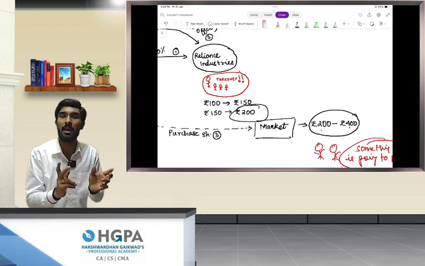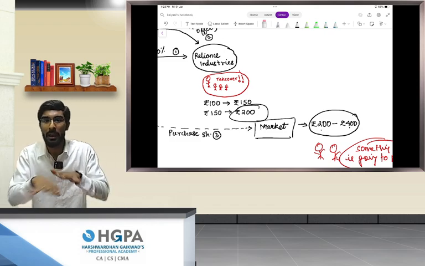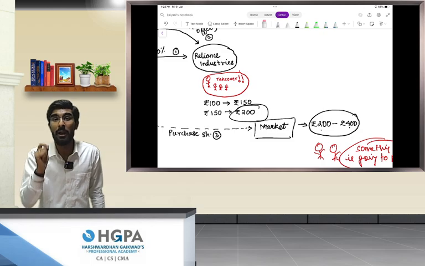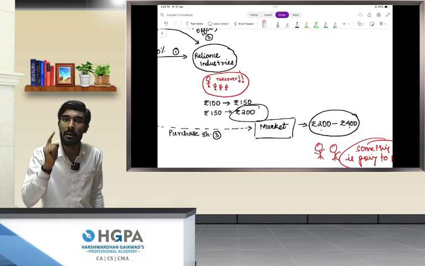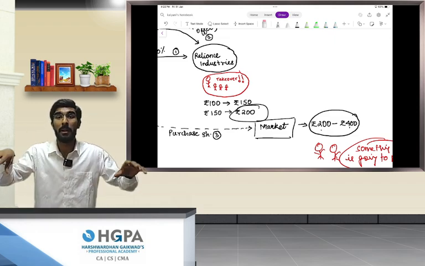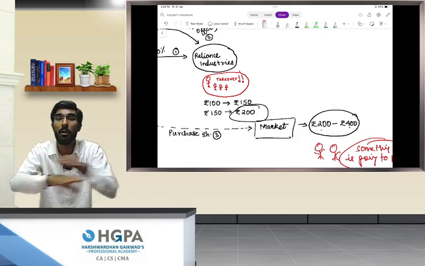Those who bought shares at 400 rupees, those who have invested lakhs and crores of money, everybody will be at a loss only because of just one reason: Elon Musk created artificial demand in the market, because of which such expectations were set on the share prices of Reliance. Such things should not happen.